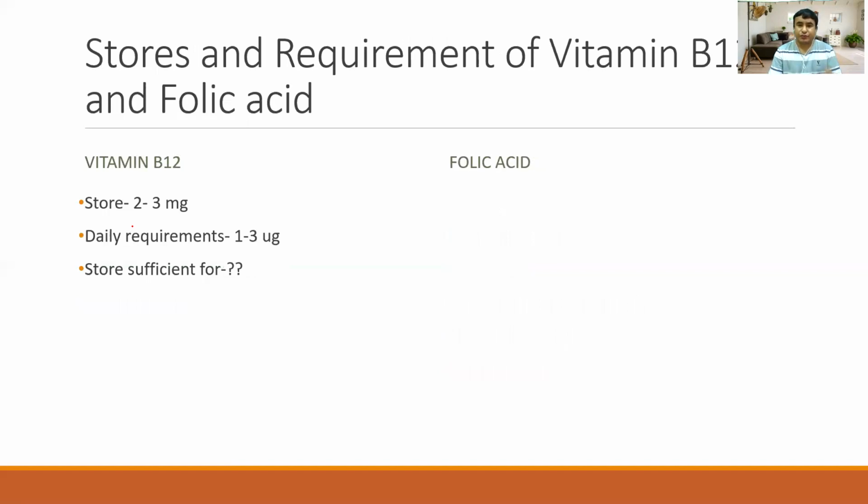Then what is the store of the vitamin B12 and folic acid in our body? So normal storage of the vitamin B12 is 2 to 3 mg. If we convert into the microgram, it's 2000 to 3000 microgram in our body that get stored in the liver. And the daily requirement is 1 to 3 microgram. Let's suppose on an average 2 microgram.